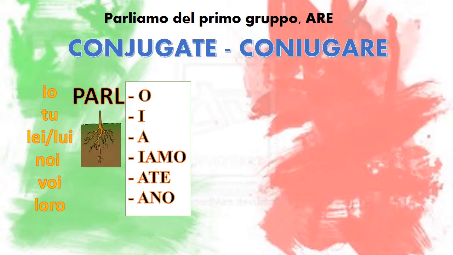As you can imagine, we don't even have to say the subject, io, tu, lei, and so forth, because we have a different ending for each subject. Therefore, if I say parlo, it's clear that it's io. If I say parli, it's clear that it's you, and so forth. Let's make up another example. Voi parlate in italiano.